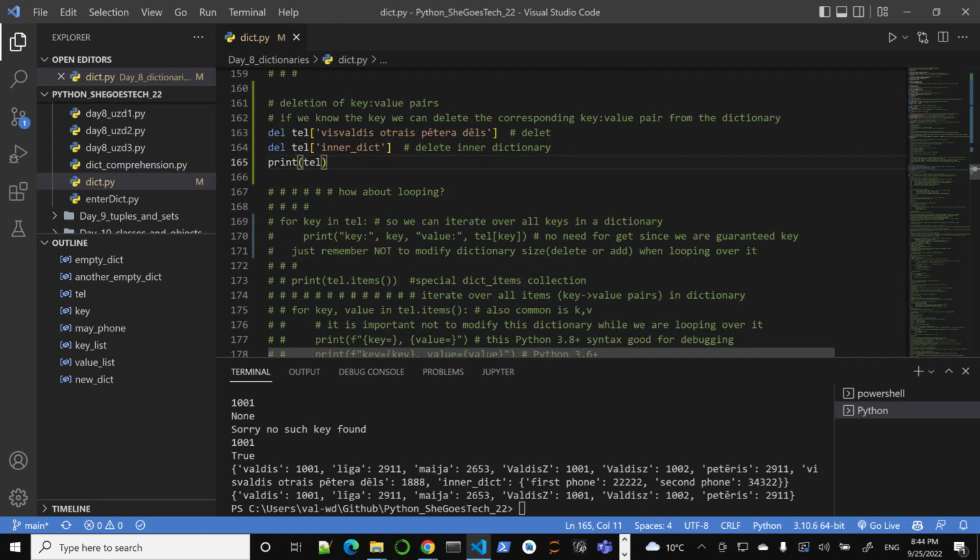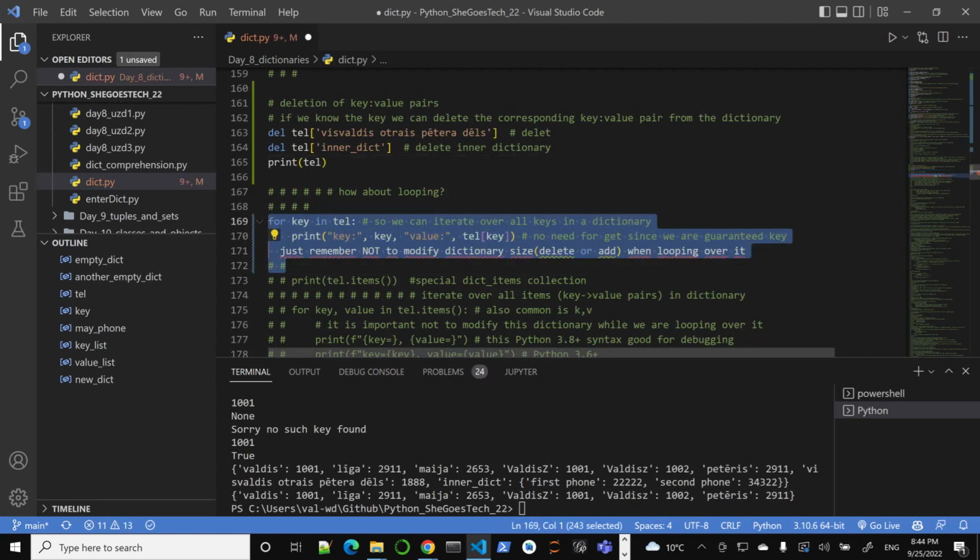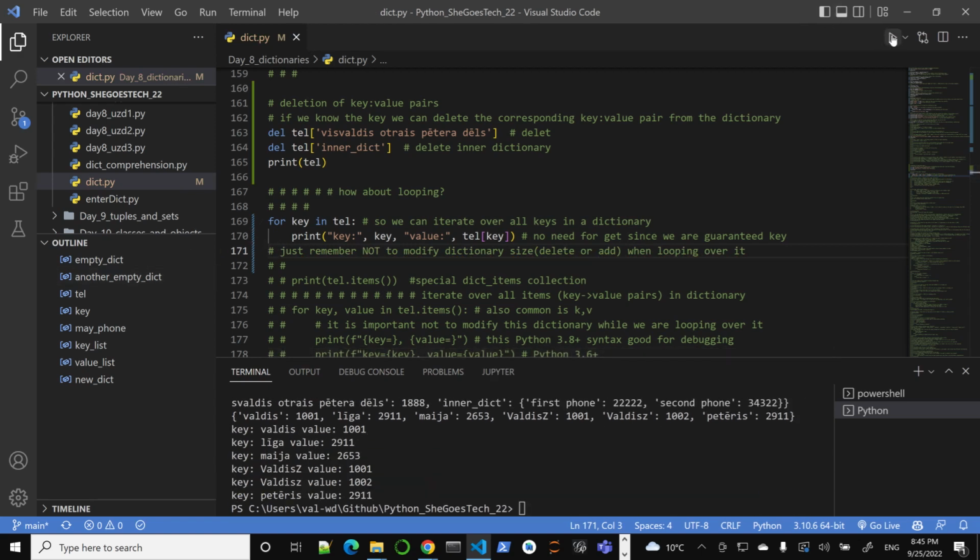So the key part is to remember not to modify the dictionary you are looping through, right? You can modify the values, but you can't add or remove keys. So don't delete or add new keys. So we see key Liga value 291, key Maya, key Valdis Z, key Peter, right? So we got that. All right.